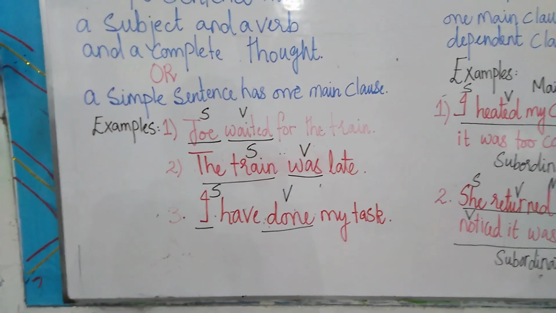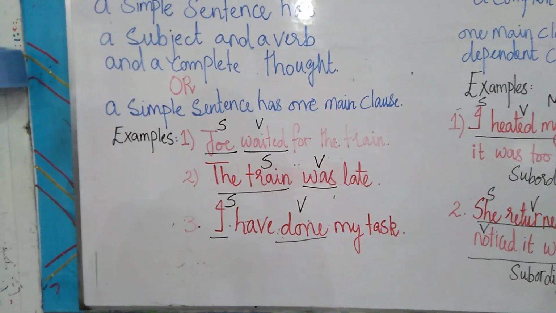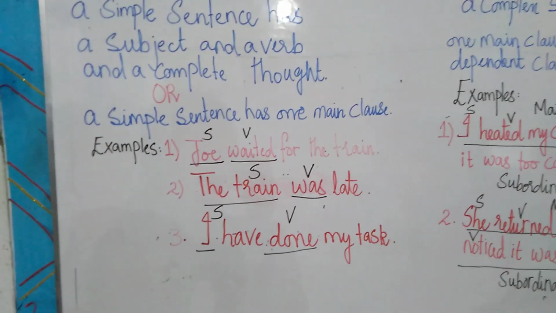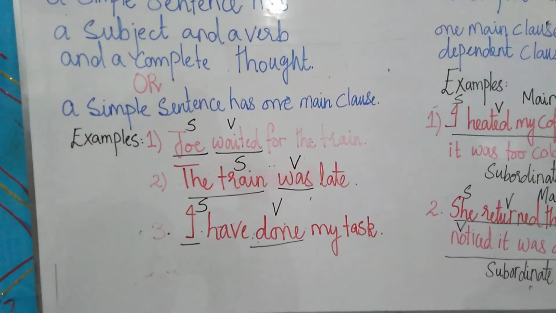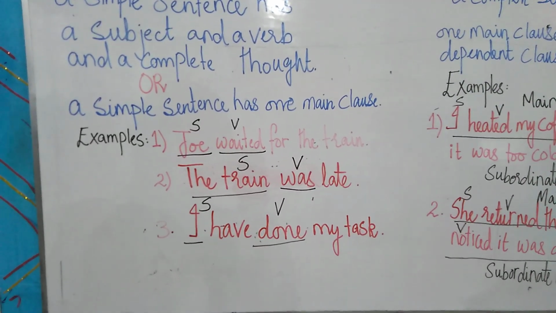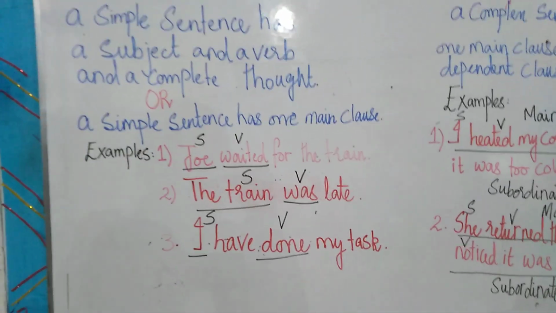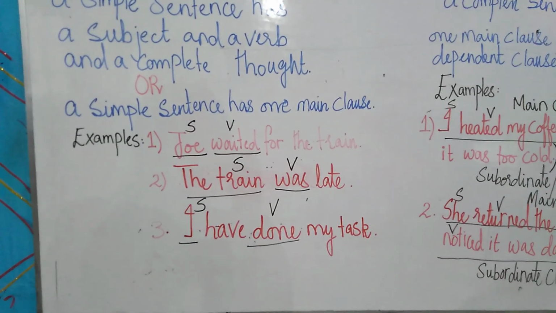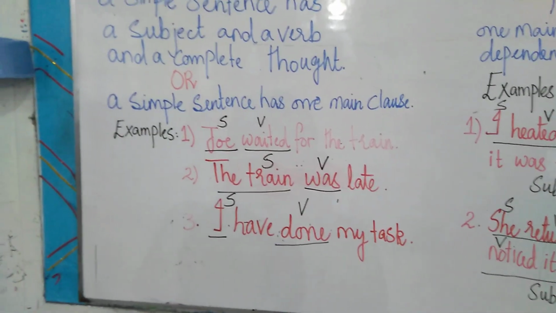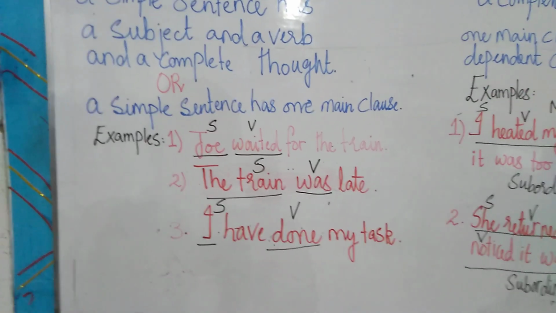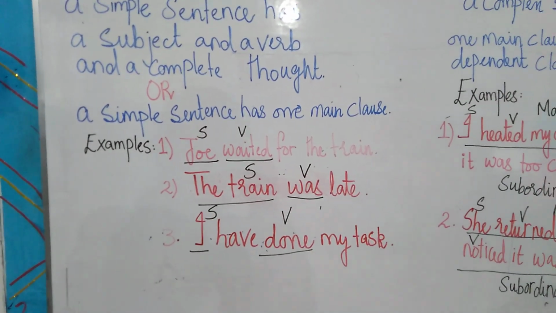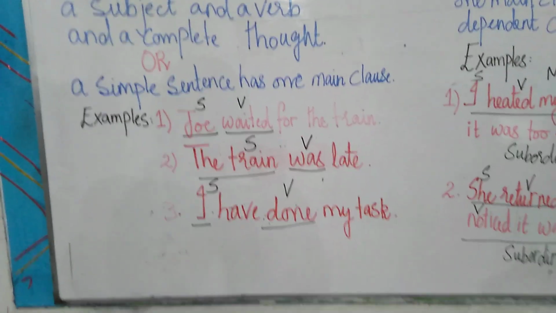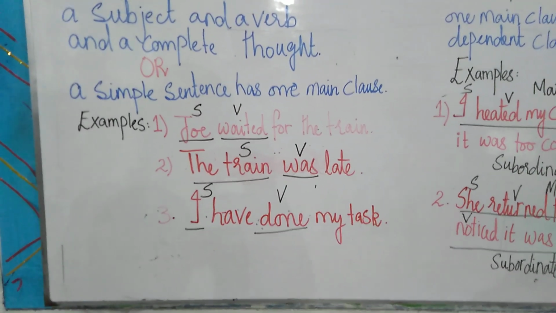Joe waited for the train. It has the subject, which is Joe, and waited is a verb, so it's fulfilling the condition of a clause. Now let's see whether it's giving a complete thought. Joe waited for the train. Yes, it's giving a complete thought. Clear? So it has a subject, a verb, and it is giving us a complete sense. That's why we can call it a simple sentence or a main clause. So simple sentences are those sentences which have just one main clause.